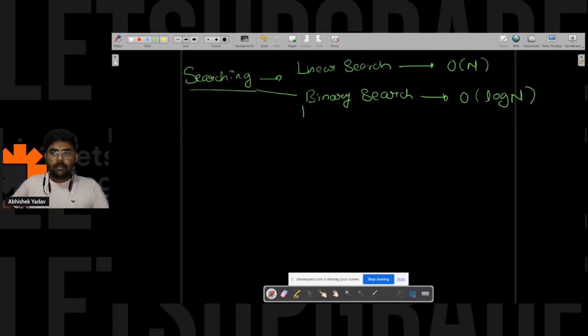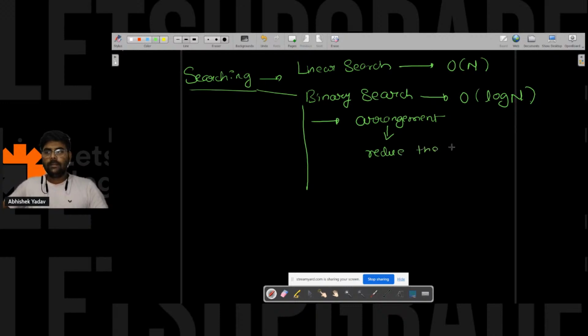And we can apply binary search when in the data there is some arrangement given, and on the basis of that arrangement you are able to reduce the search space. That is how you can reduce the search space.